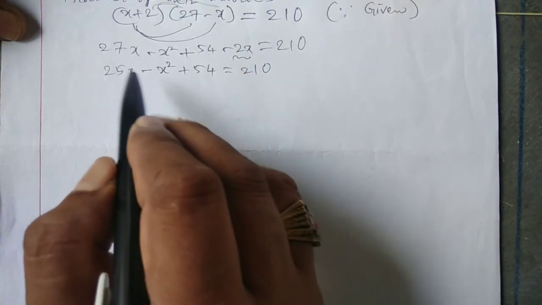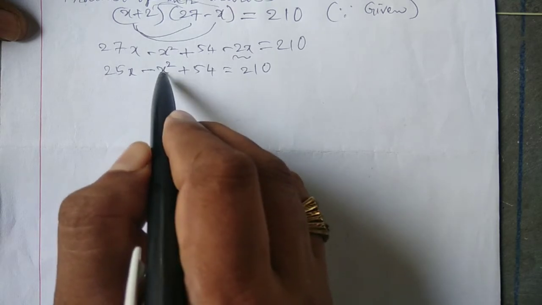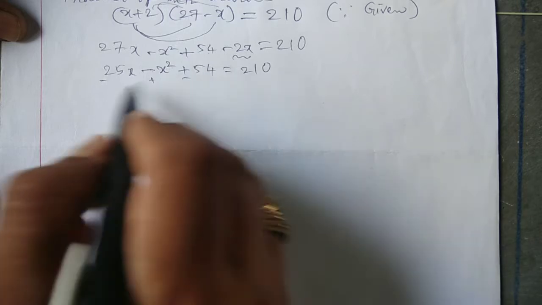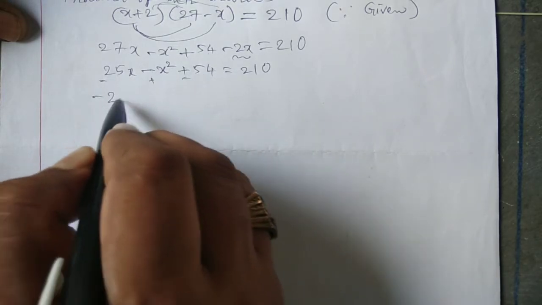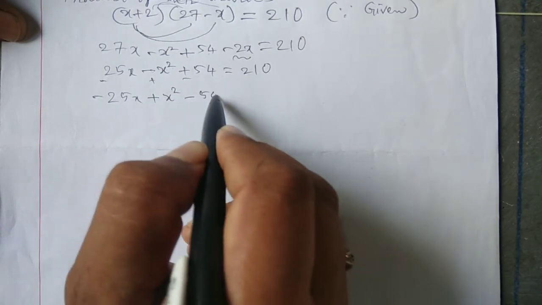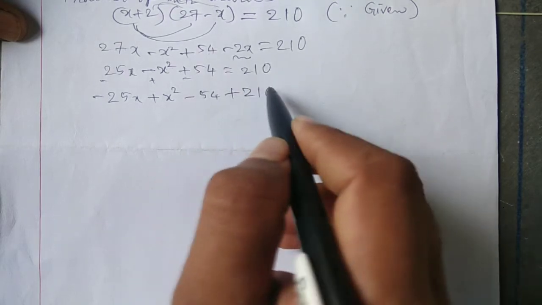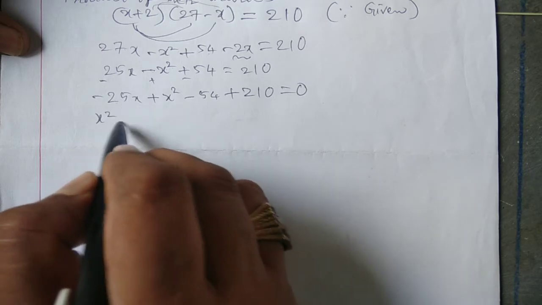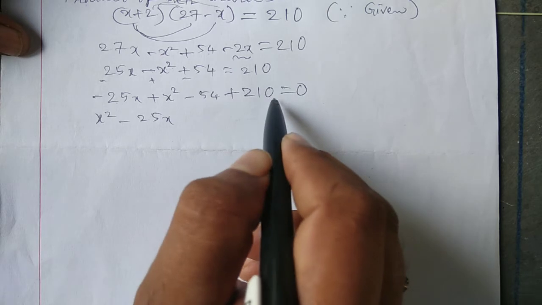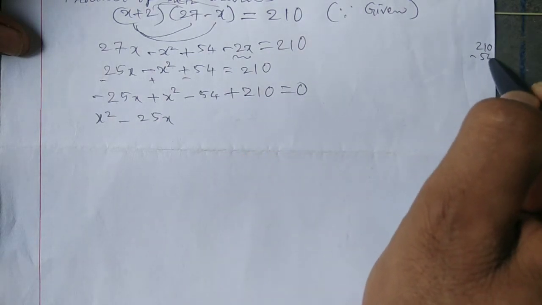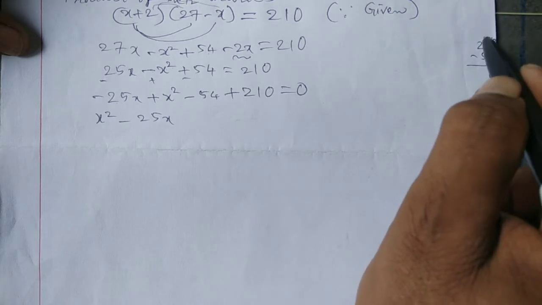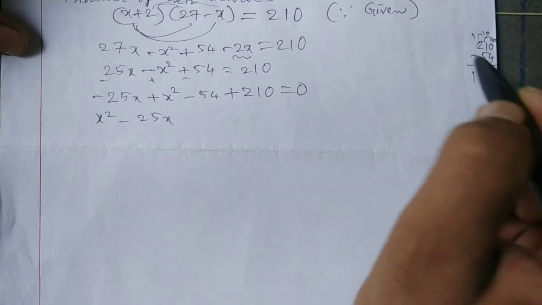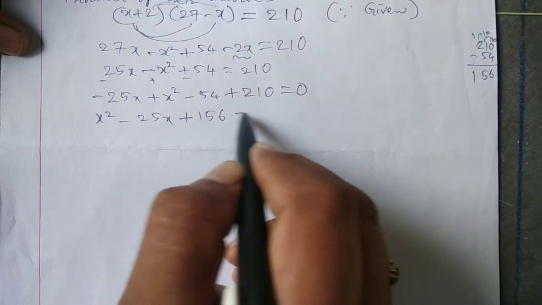We have to shift all these terms to the right side because the sign of the x square term is minus, so x square minus 25x minus 54 plus 210, that is x square minus 25x plus 156 is equal to 0.